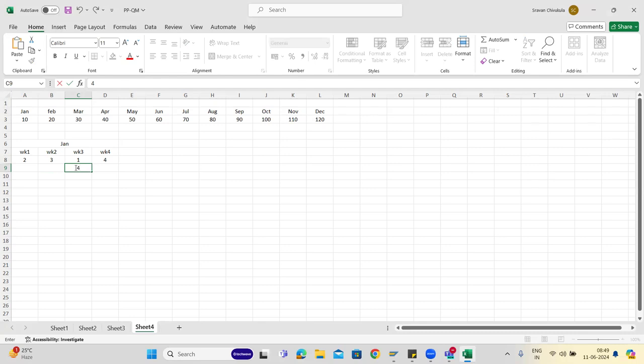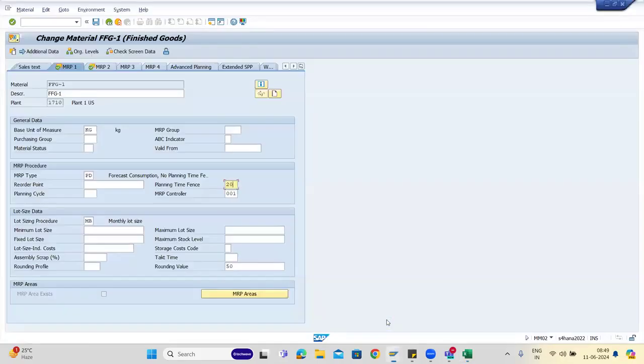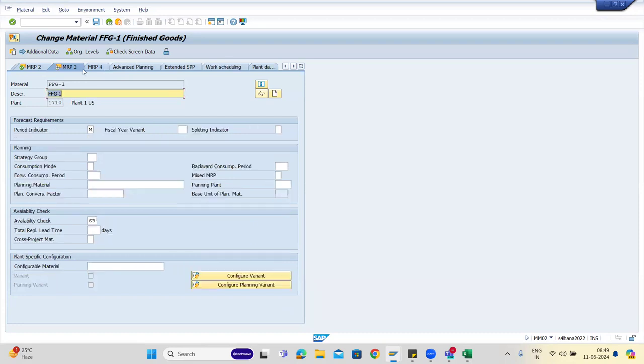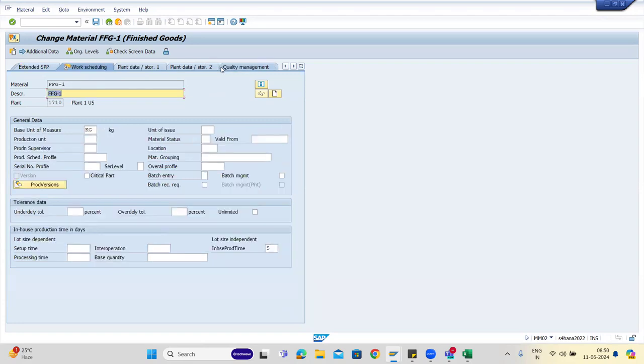So fine, this is about MRP 1. MRP 2 also will take some time, not this much, but it's simple. MRP 3, 4, we'll complete all of MRP 2, 3, 4 in the next session tomorrow, because it will not take much time. MRP 1 is very important. Even work scheduling we plan to complete tomorrow. 3 views plus work scheduling 4 views.